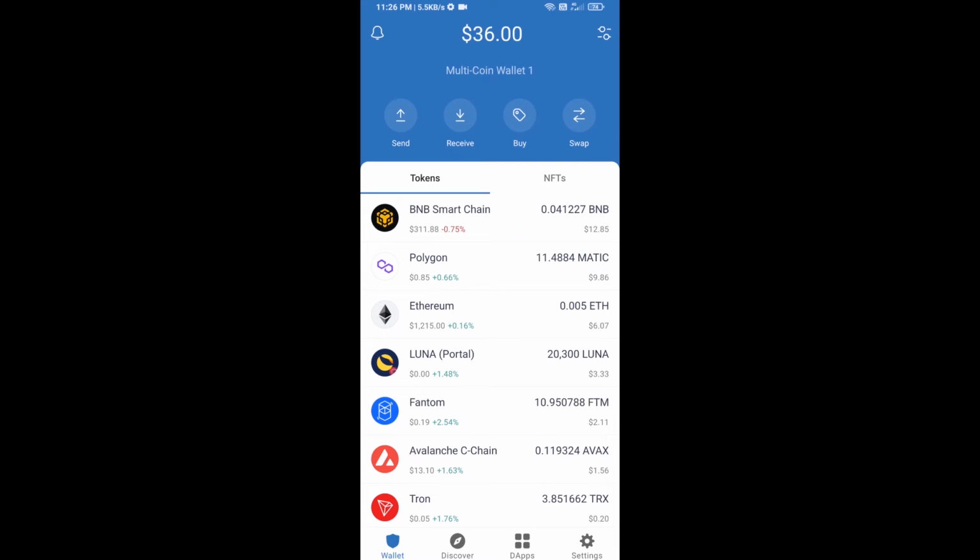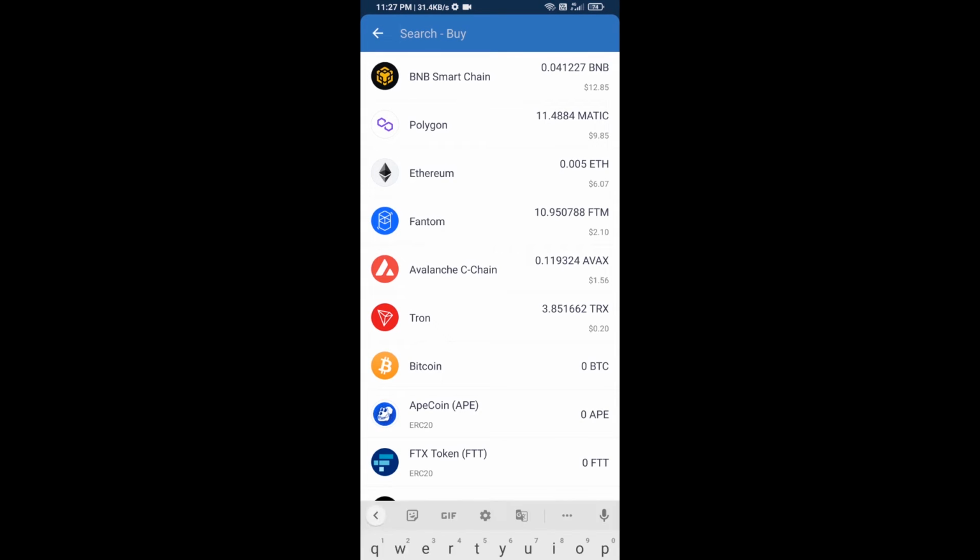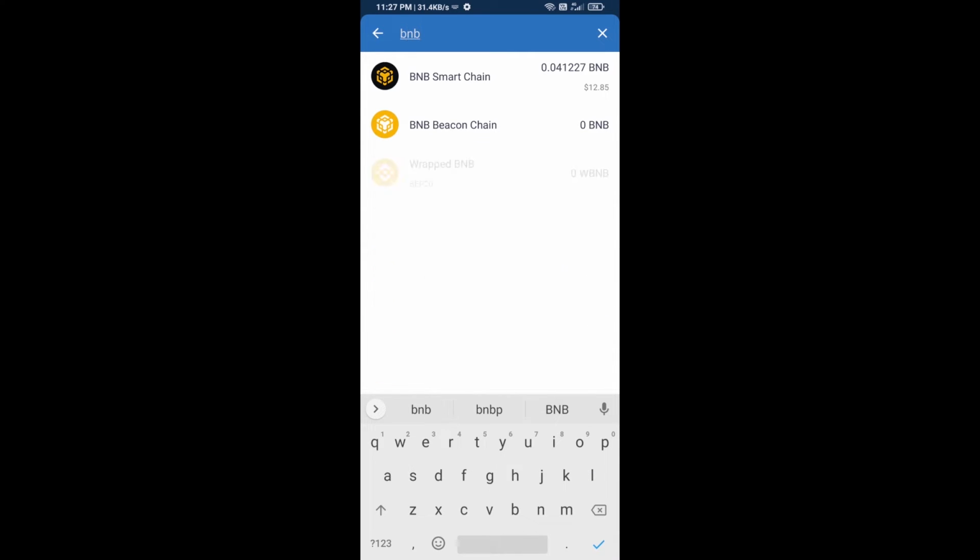Hello guys, today I am going to tell you about how to buy CEODOGE token on Trust Wallet using PancakeSwap exchange. Firstly, you will buy BNB Smart Chain. Click on the buy button and here you will search BNB. Then open BNB Smart Chain